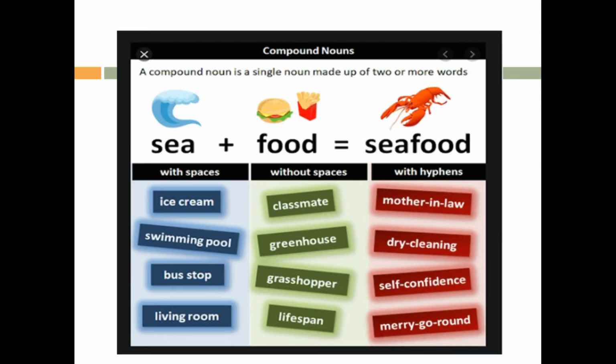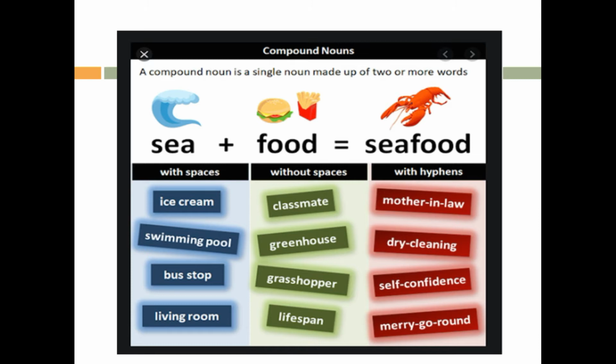At this slide you can see there are 3 types of compound words. Number 1 is with space, number 2 is without space, and number 3 is with hyphen. Sea and food, then seafood. Let's read with space. Ice cream, swimming pool, bus stop, and living room. You can see the blue one, there is no space between them. Let's go to the second one, without space.